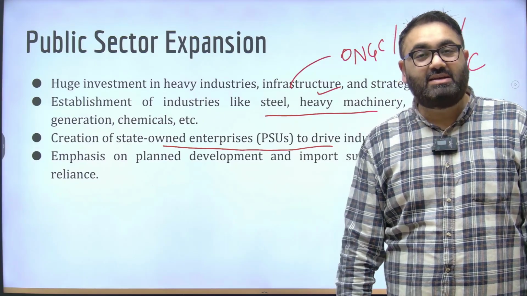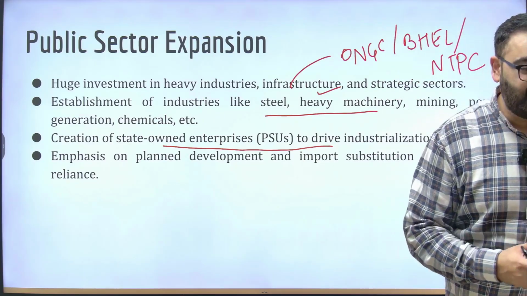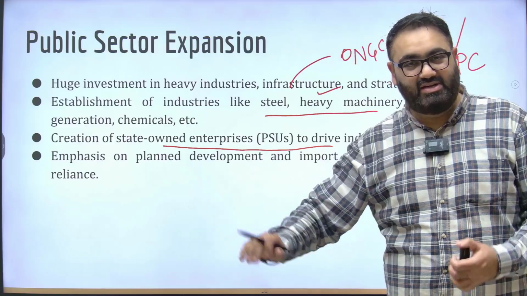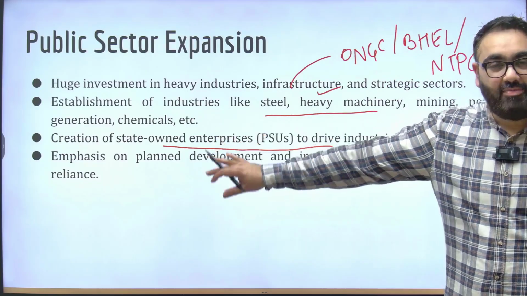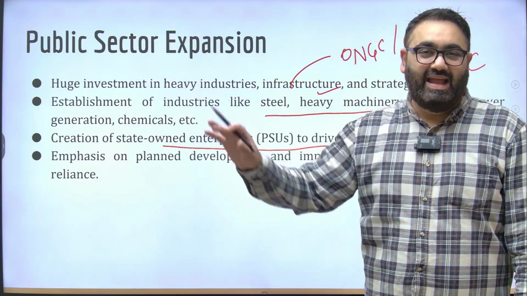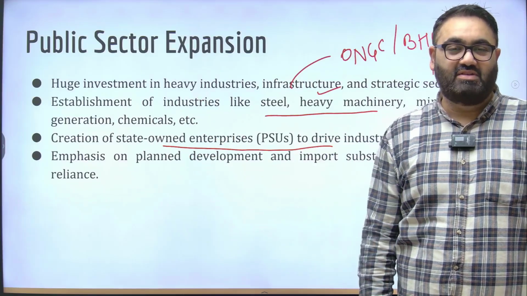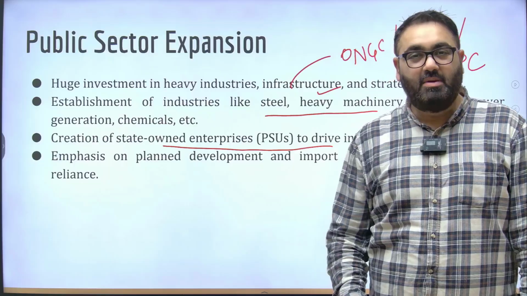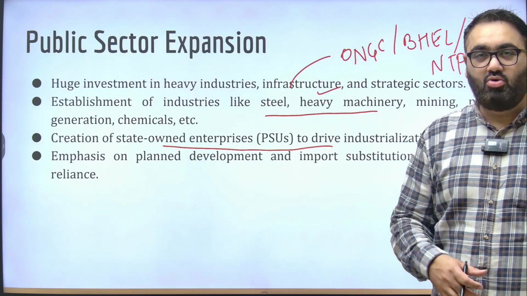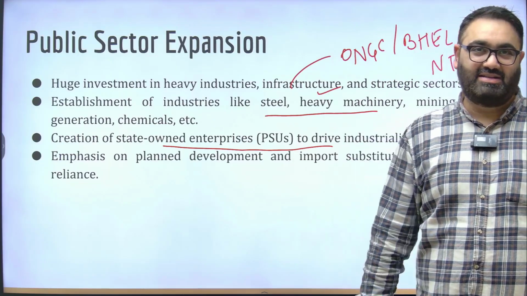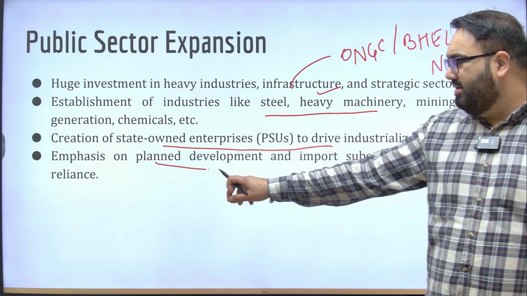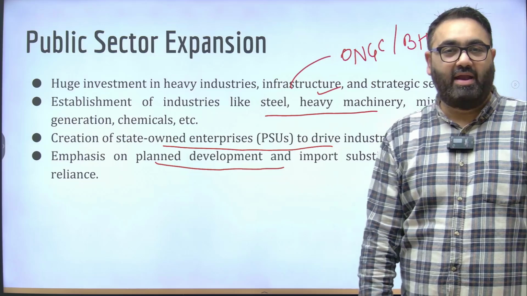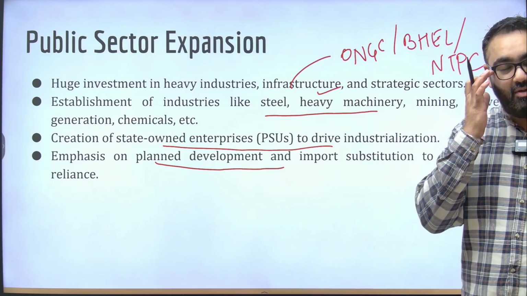Even today, it is such a big issue. Should the government be running the businesses or not? Should the government just sell it to the private sector? But initially, the government thought it is their responsibility so that the government can drive these policies in favor of Indians, in favor of the citizens, so that they could determine how many jobs would be given out, what would be the focus of different sectors, etc. There was also emphasis on planned development so that the government could plan ahead and we could have a target in our mind in the next few years.